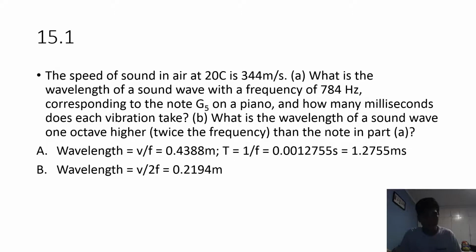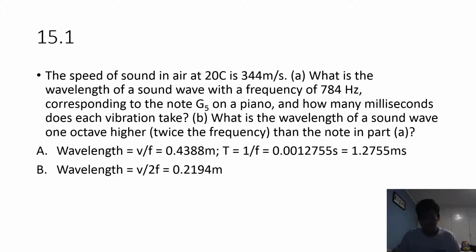Problem 15.1. The speed of sound in air at 20 degrees Celsius is 344 meters per second. A. What is the wavelength of a sound wave with a frequency of 784 Hz, corresponding to the G5 on a piano, and how many milliseconds does each vibration take? B. What is the wavelength of a sound wave one octave higher, or twice the frequency of the note in part A? So, wavelength is equal to velocity over frequency.